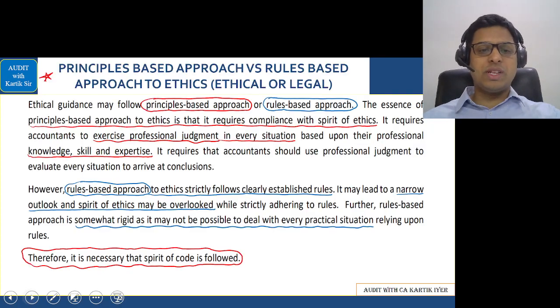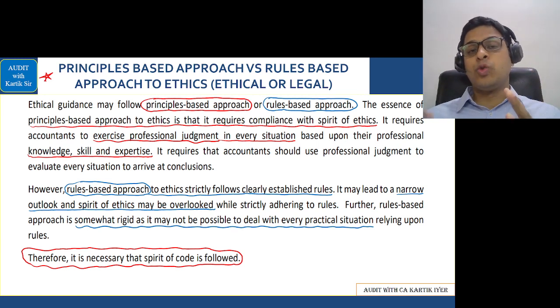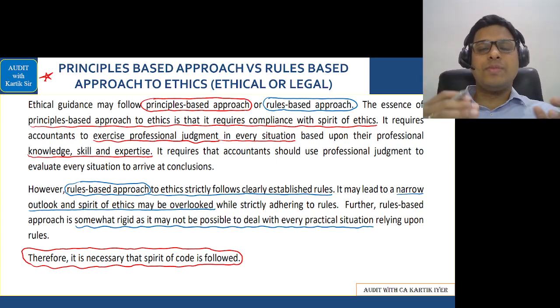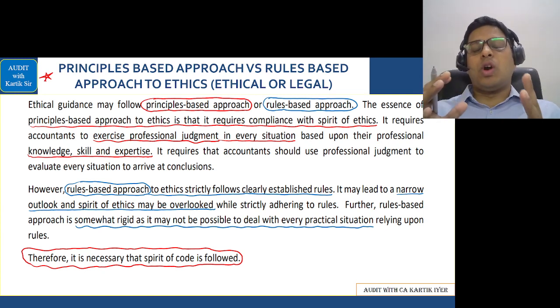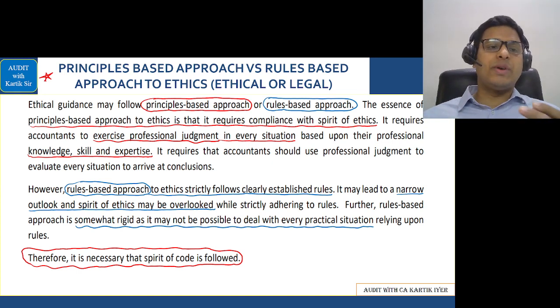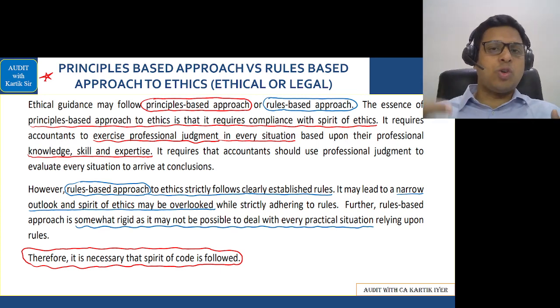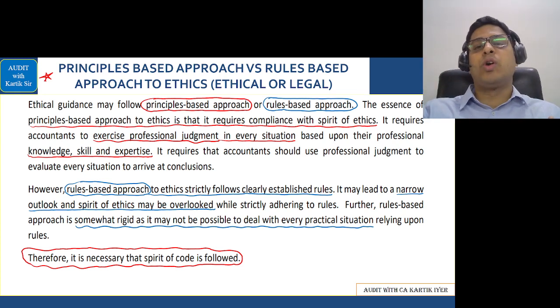Okay, let's go further. Now here is a very important answer according to me: principle-based approach versus rules-based approach in relation to ethics. See, rules means as per law, and principles means based on what you think is right or wrong. It is possible that many times law will not cover the entire area of what a human should do in a given situation. Sometimes law may not cover some aspects. So in those cases, a person has to think from his own angle and see whether what he is going to do is right or wrong. And if he thinks that it is wrong, he should not do it, even though law may allow it, because it is wrong.